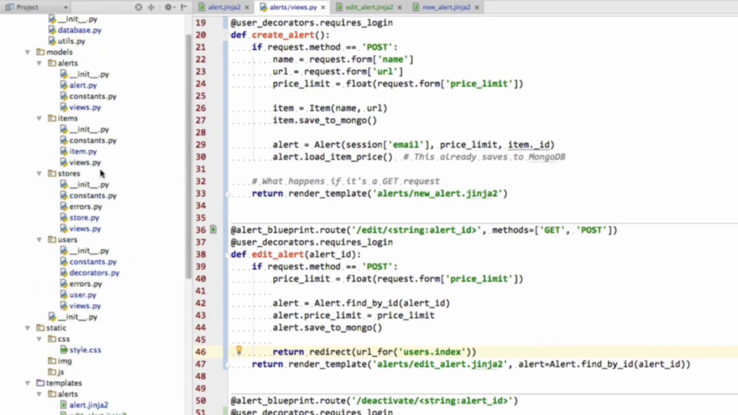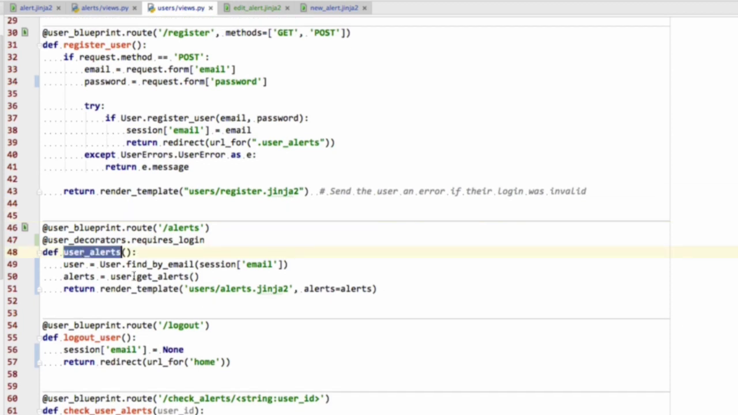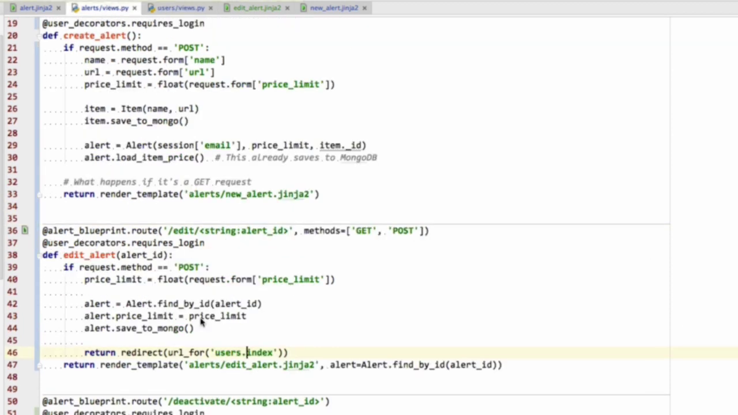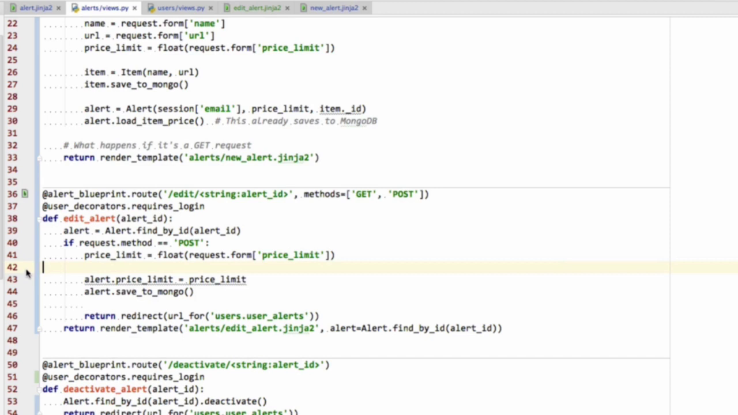Let's go into the user views and say user alerts. Okay, there we go. So alert views, users.user_alerts. So now when we edit the alert, we're going to get redirected back to the user's alerts. Once again, we've got this where we're calling alert = alert.find_by_id twice. So we can cut that, move it out of the if statement, and then put it in here.